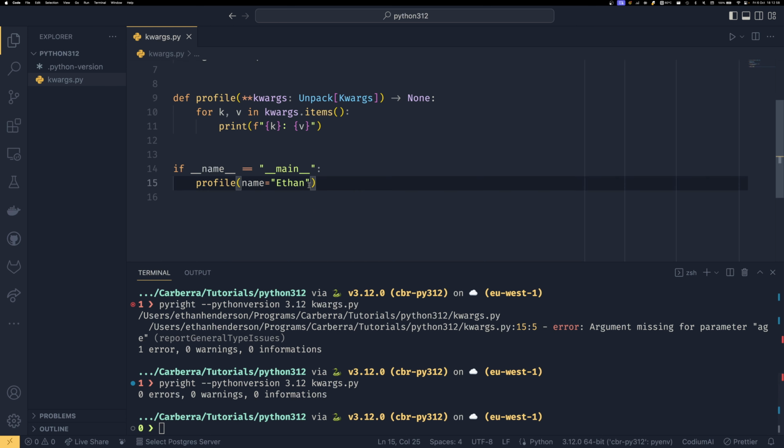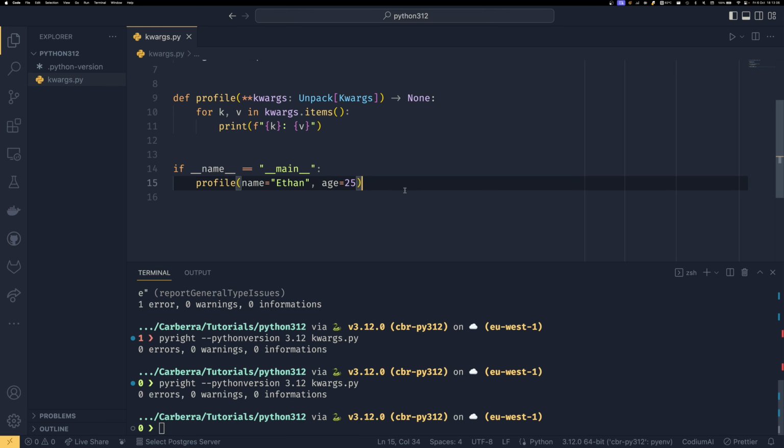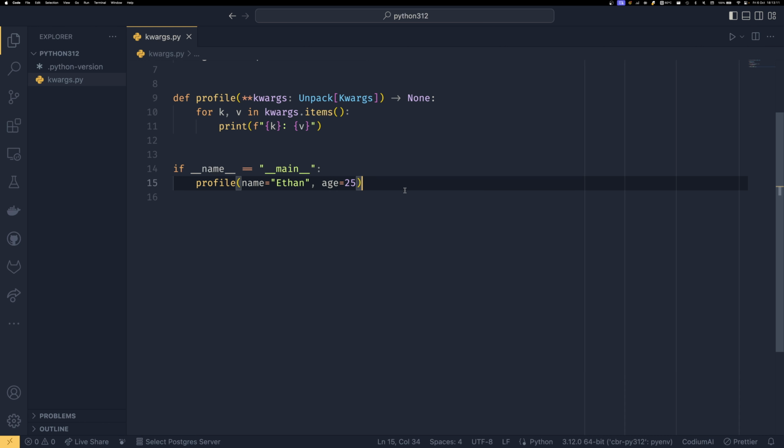So if you were to put it back in, it would, and you can actually see the function signature is updated now, which is cool. Then we also get no errors. So that's all sorted. That is how the kwargs system works.